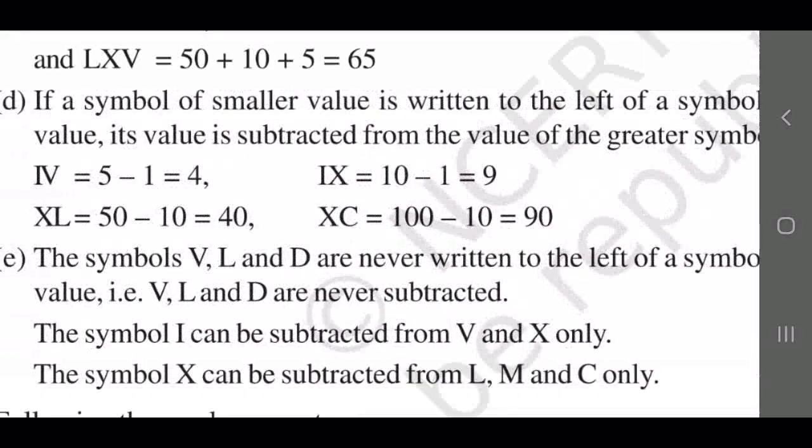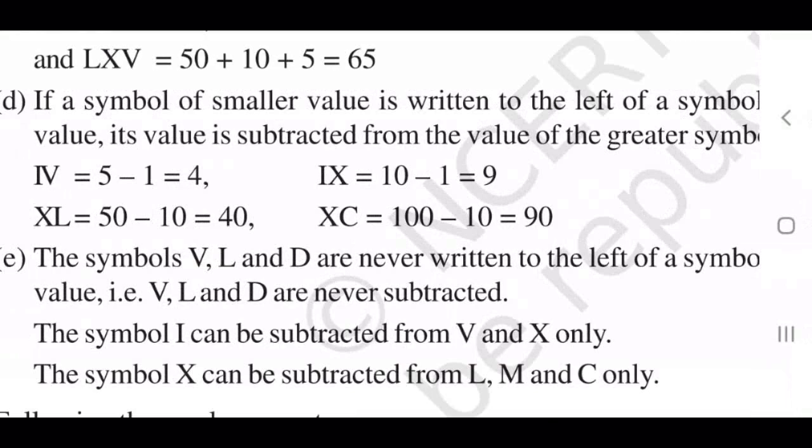Third, we can write like this: if the greater value is on the left side, it will be added. If the smaller value is on the left side, it will be subtracted. Next rule is V, L, D are never subtracted. I can be subtracted from only V and X. X can be subtracted from L, M and C only.